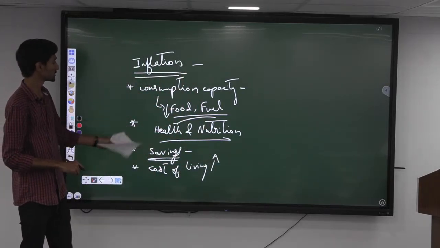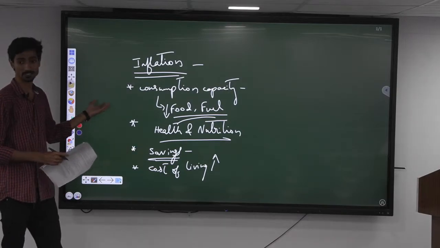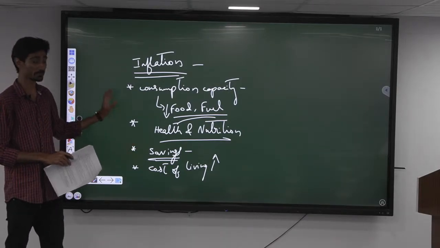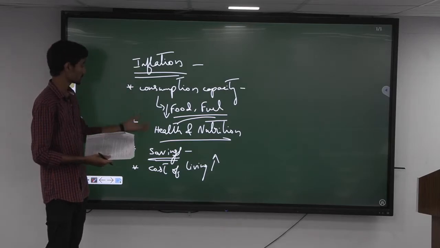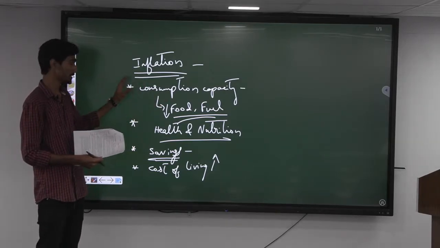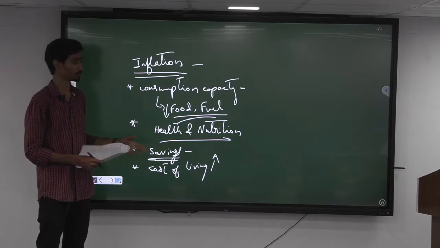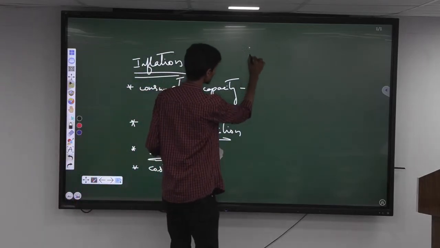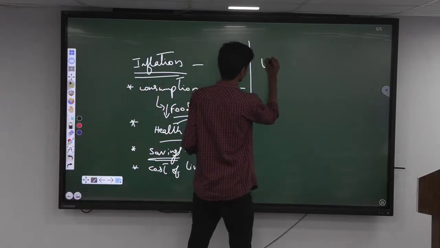So if these things are happening, just with the help of welfare schemes you will not be able to tackle all these things. The welfare schemes will not be able to sustain these things for a long time. As a result, it is important to manage inflation as well. Okay. So that is one thing we can discuss. Now coming to unemployment.